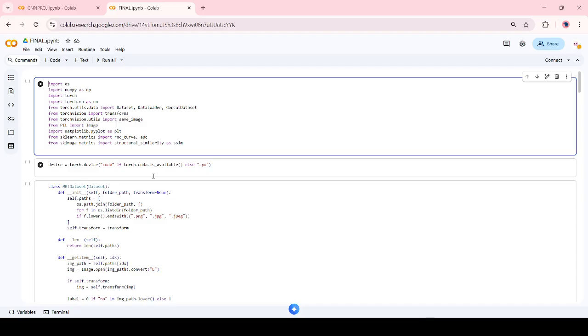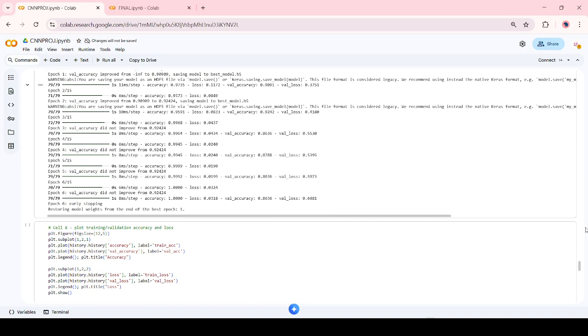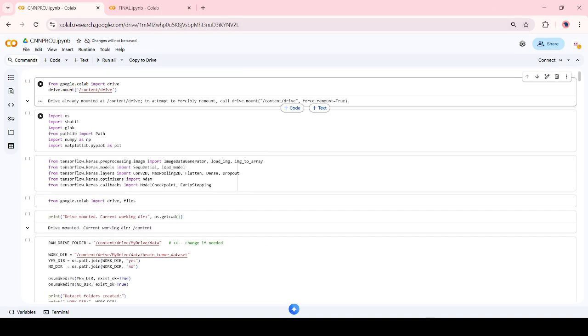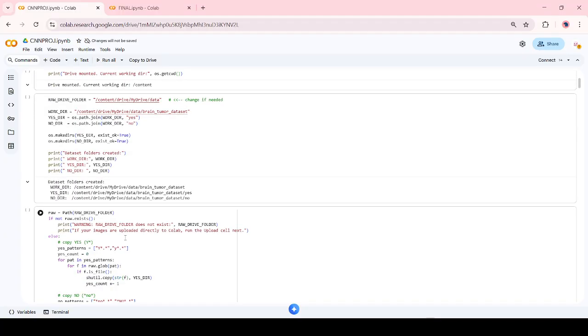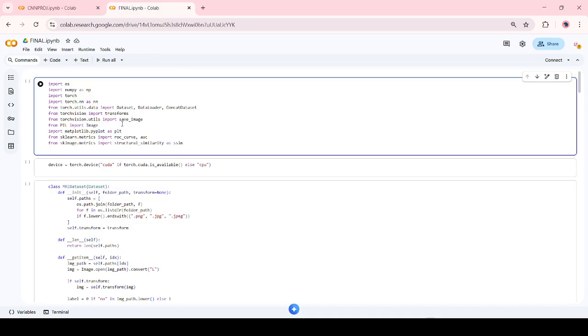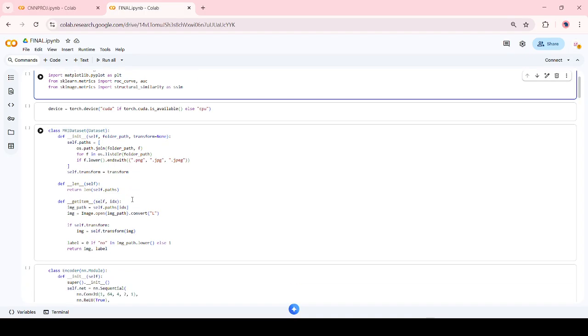The purpose of the GAN model: the GAN is implemented for unsupervised anomaly detection. It is trained only on healthy MRI images, so it learns normal brain anatomy. For both the CNN as well as the GAN, we have imported the necessary Python libraries, imported the CSV dataset file, and written a Python function to perform operations.